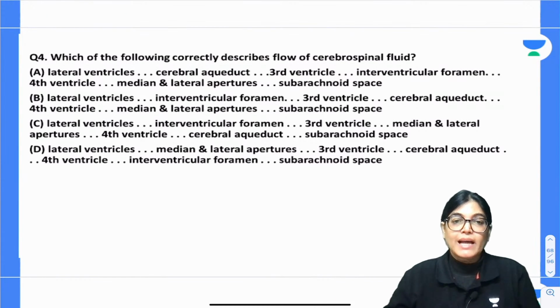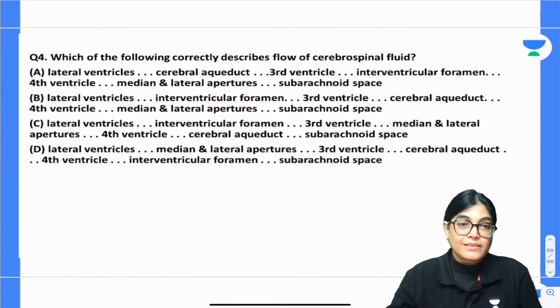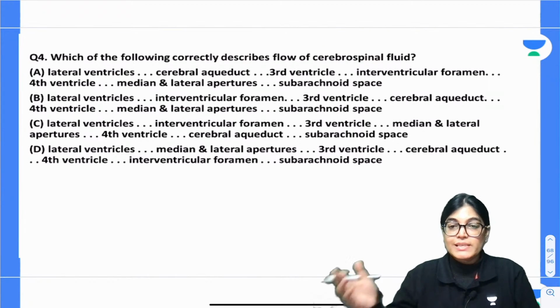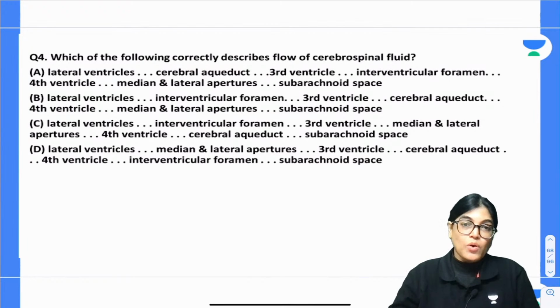One thing is clear, that the maximum amount of cerebrospinal fluid is formed by the choroid plexus of lateral ventricle. Subsequently, you have to trace the whole flow chart and how the flow of CSF occurs. So 4 options are there, mark the correct answer.